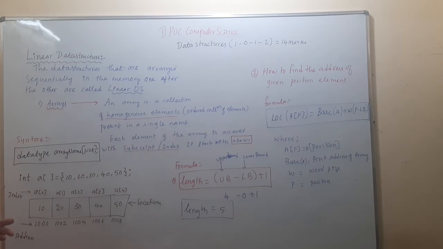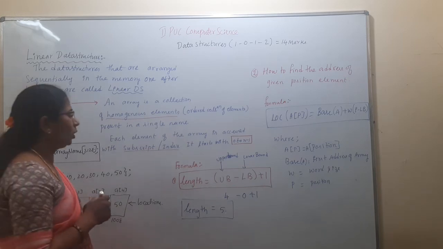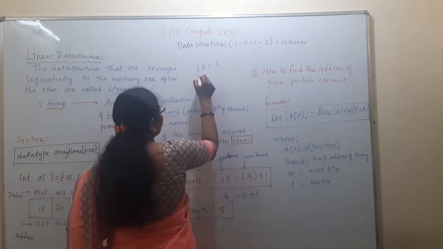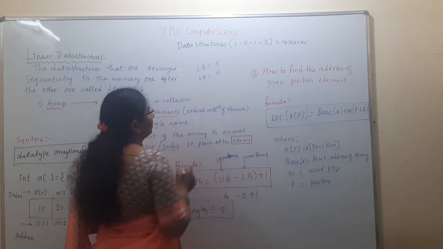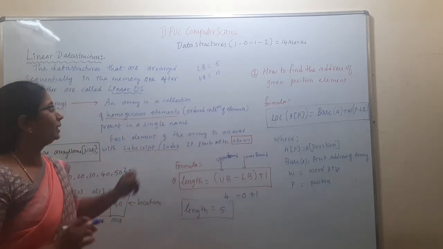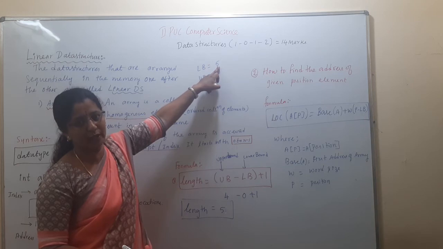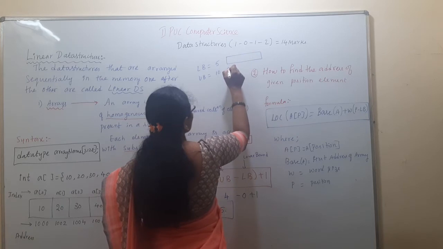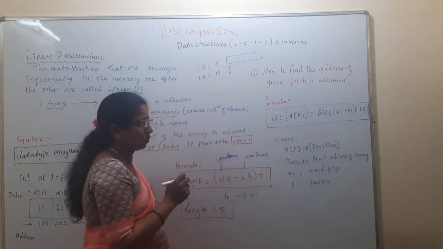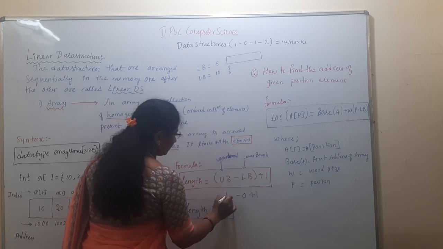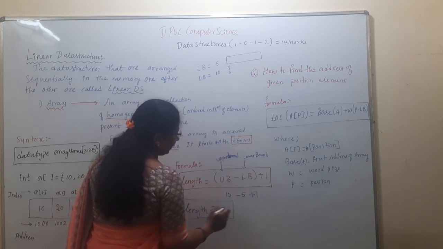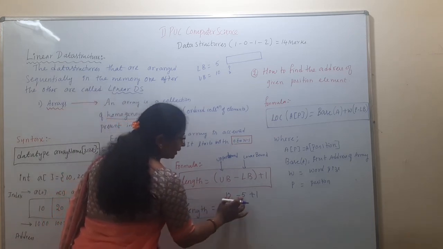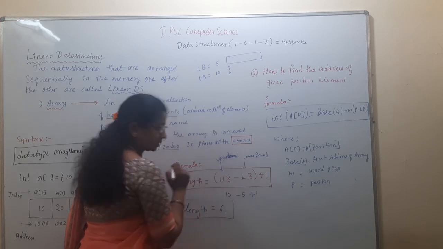Here you are going to get problems where the lower bound starts with LB equal to 5 and UB equal to 10. Find the length of the array. Remember, it starts with 5, that means the location starts with 5, not with 0. That time you find 10 minus 5 plus 1. 10 minus 5 is 5, plus 1 is 6.